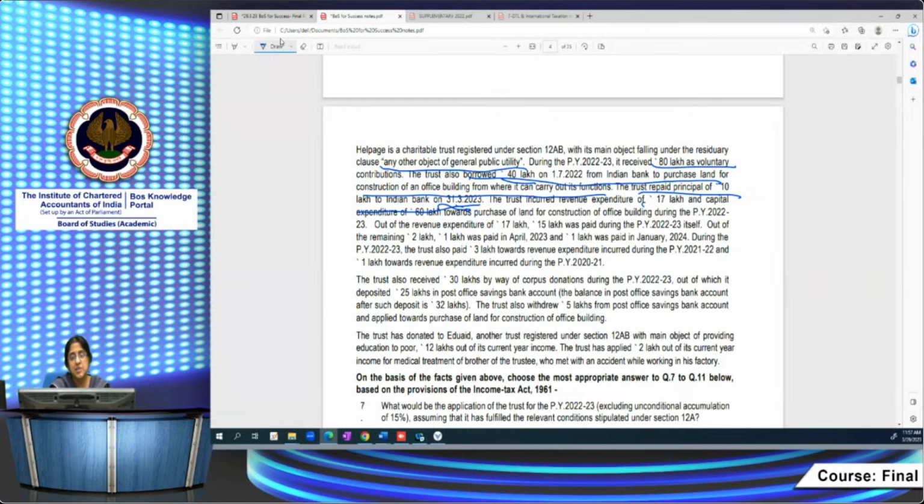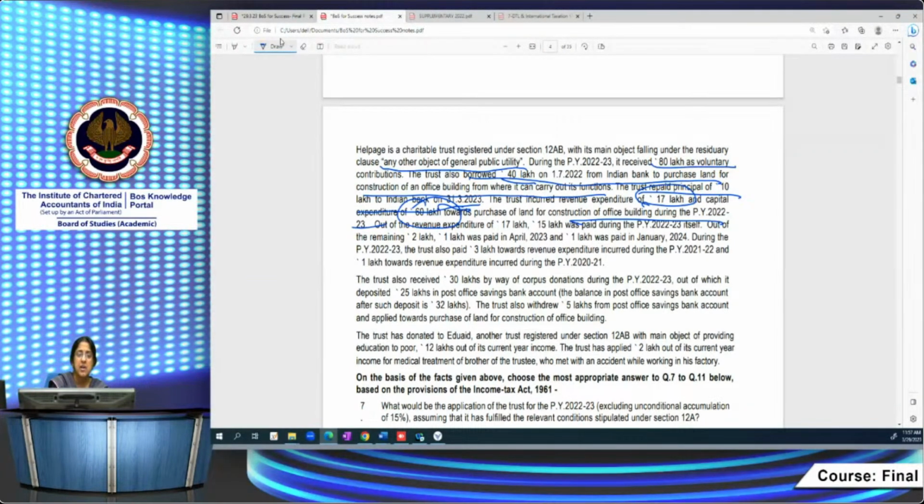Trust incurred revenue expenditure of 17 lakh and capital expenditure of 60 lakh towards purchase of land for construction of office building during the previous year, 22/23. So revenue expenditure it has incurred and capital expenditure of 60 lakh it has incurred. Out of the revenue expenditure of 17 lakh, 15 lakh was paid during the previous year, 22/23 itself. Out of the remaining 2 lakh, 1 lakh was paid in April 2023, 1 lakh was paid in Jan 2024. That falls in the next financial year 23/24, assessment year 24/25.